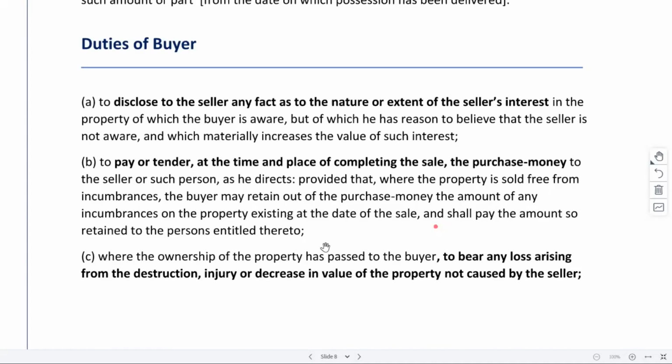Once the property has been transferred to you, after that, even if it got transferred just the next moment, whatever loss, destruction, injury, etc. is arising in the value of the property, which the seller has not caused, but it is some normal damage that is being caused, you need to bear that also. You cannot say that it was your property, you only take it. That cannot be done, but the buyer will have a duty to deal with those destructions also.